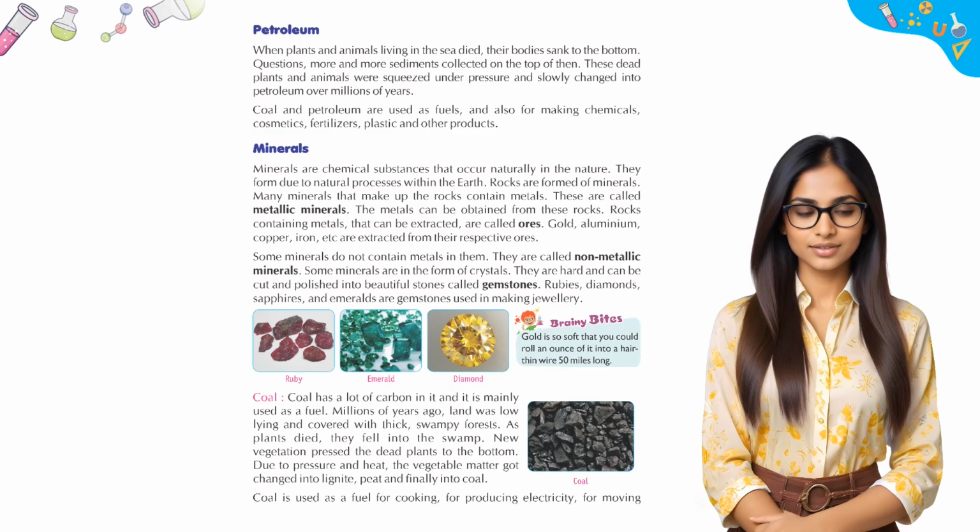Brainy bytes. Gold is so soft that you could roll an ounce of it into a hair-thin wire 50 miles long. Coal. Coal has a lot of carbon in it and it is mainly used as a fuel. Millions of years ago, land was low-lying and covered with thick, swampy forests. As plants died, they fell into the swamp. New vegetation pressed the dead plants to the bottom. Due to pressure and heat, the vegetable matter got changed into lignite, peat and finally into coal.